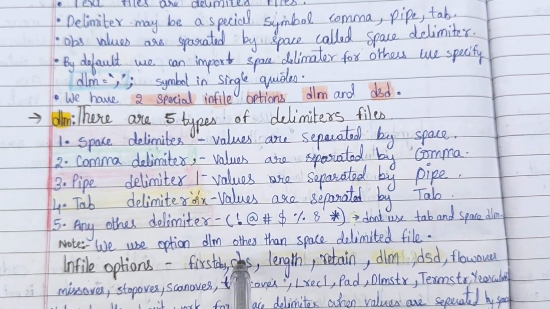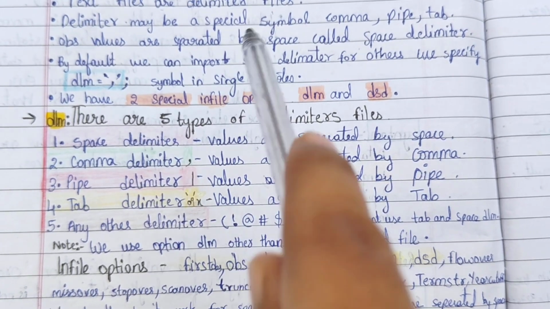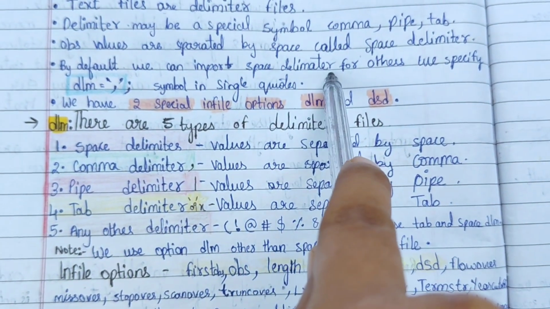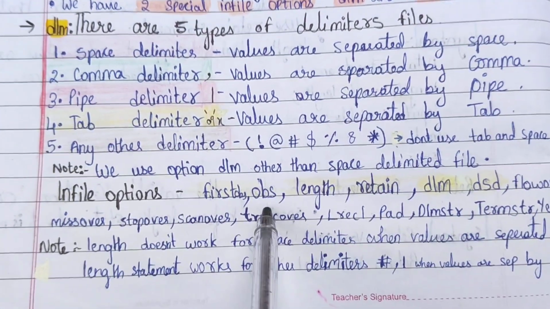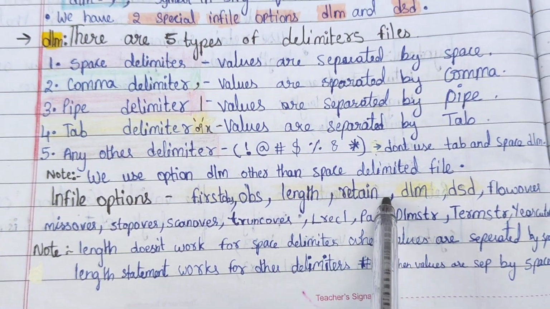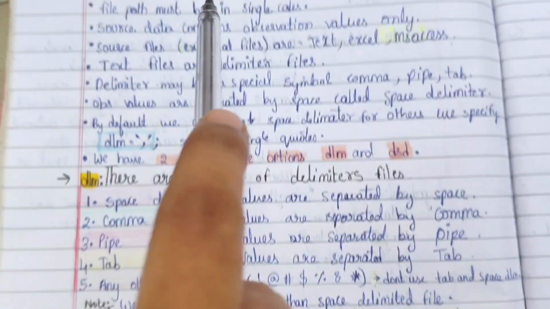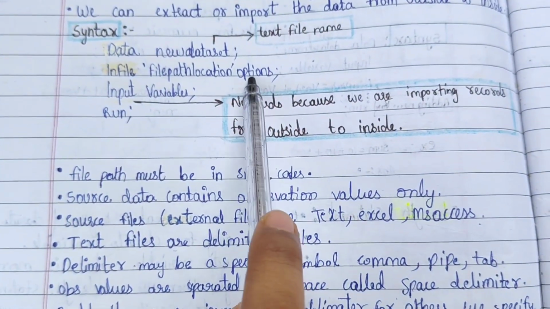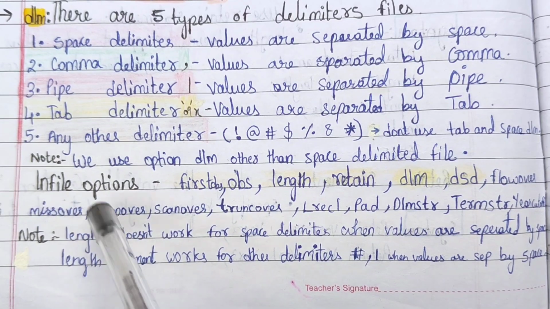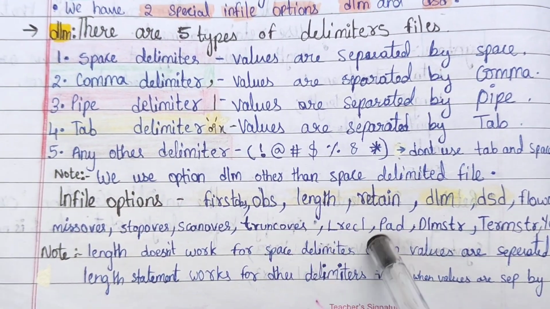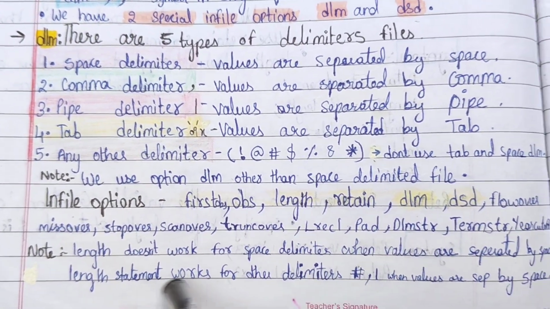By default we can import space delimiter only. So infile options you can see here: OBS, length, retain. These options we will use here. Other options are there: flowover, missover, stopover, scanover, truncover. Okay, these options we will use.